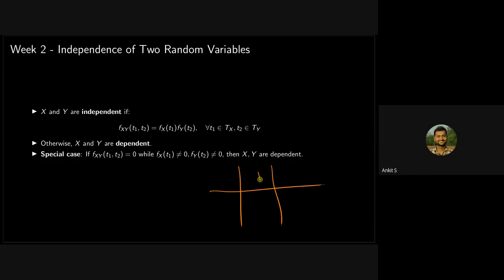So suppose I'm giving you a simple problem, 0.25, 0.25. Are these dependent or independent? How would you check? This is X. You add from left to right and you add from up to down, and if both the sums are equal, then it's independent.